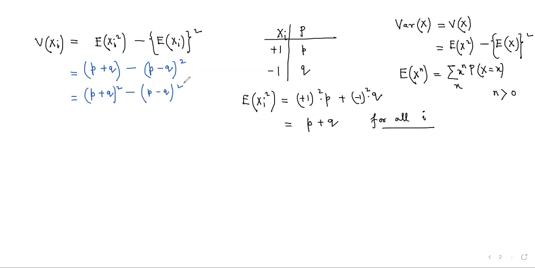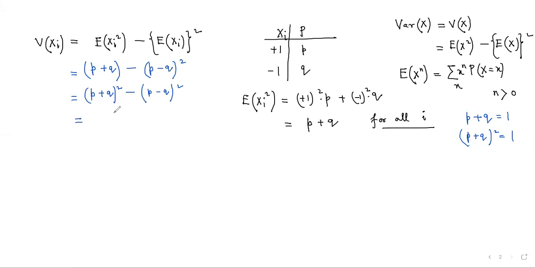Why is it so? Because ultimately we are dealing with probability, and p plus q is equal to 1. Therefore, p plus q whole square is not changing its value. It is also 1. So we can write p plus q as p plus q whole square. Every time it doesn't happen, but it is happening for this particular problem. And why have I done so?